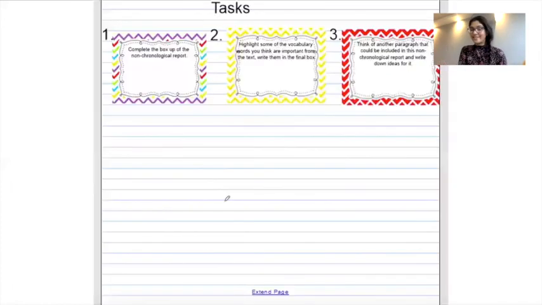Your 3 tasks then, task number 1 is to complete the box up of the non-chronological report. Task number 2 is to highlight some of the vocabulary words that you think are important from the text, and write them in the final box. And then task number 3 is to think of another paragraph that could be included in this non-chronological report and write down ideas for it.